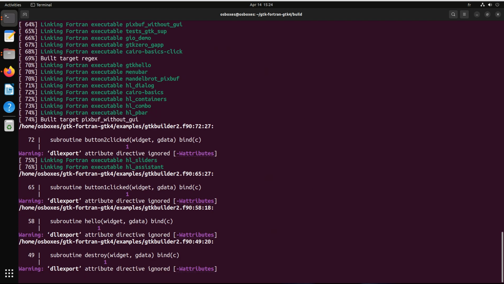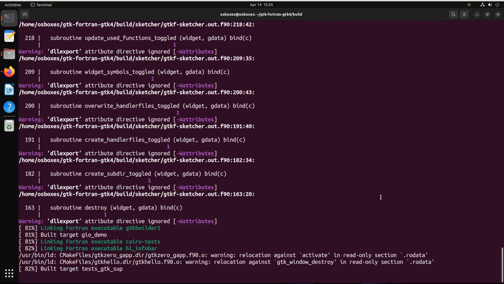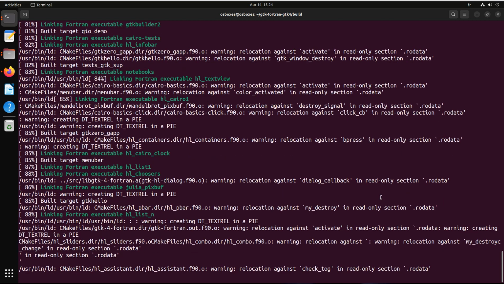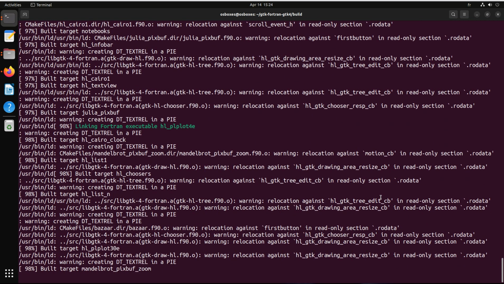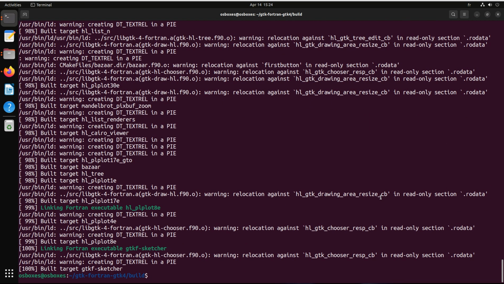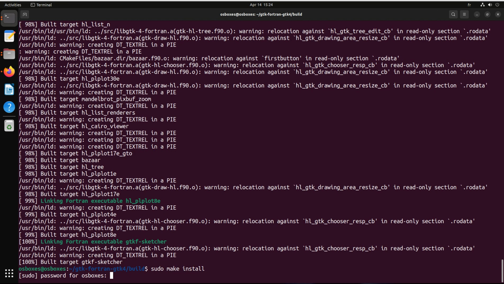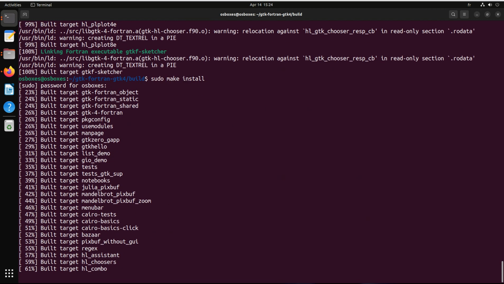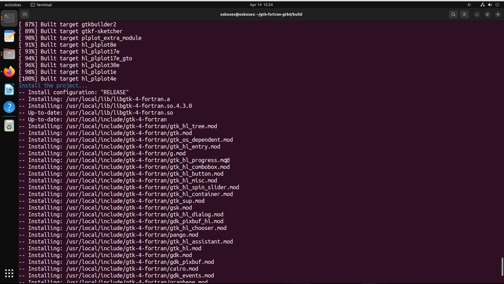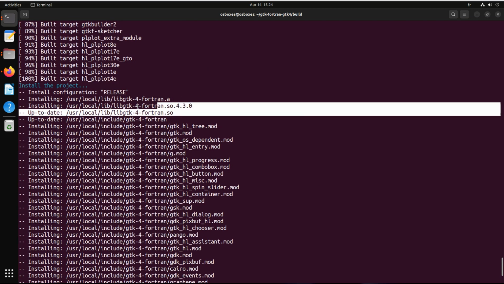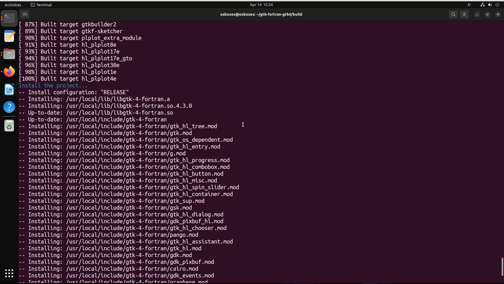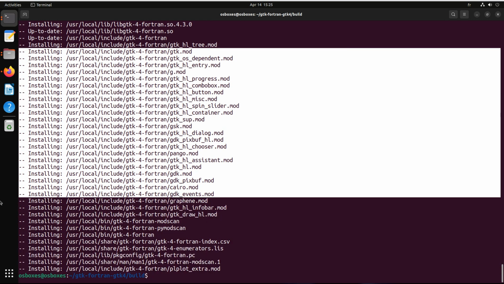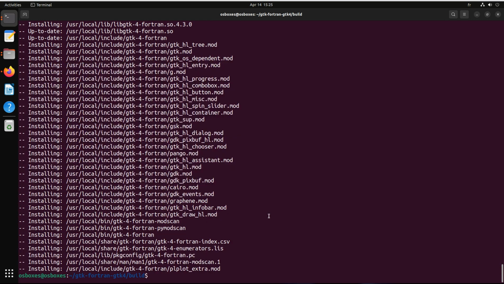Then we will first install gtk-fortran into the system with the sudo make install command. I type sudo make install. Here we can see all the files that were installed. The library is here in /usr/local/lib, and the mod files are in an include directory, and there are some other files.